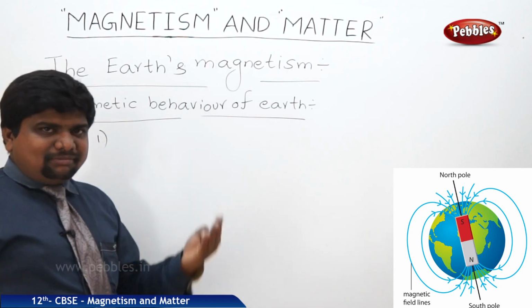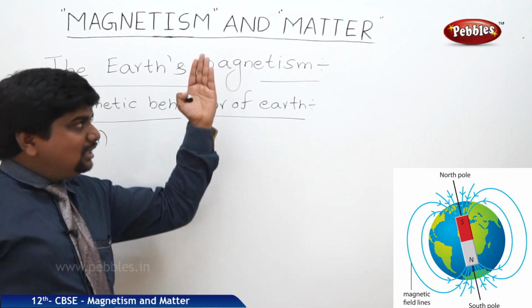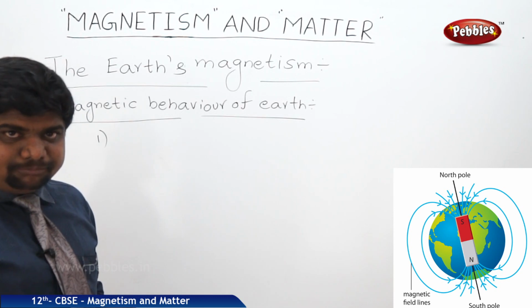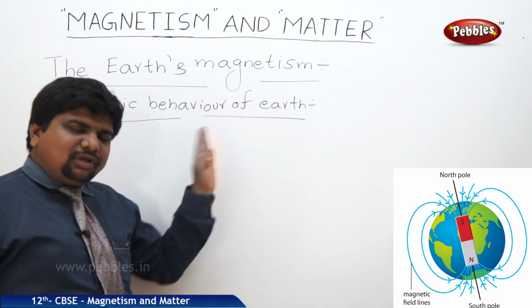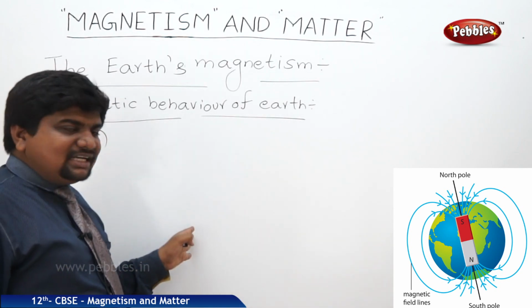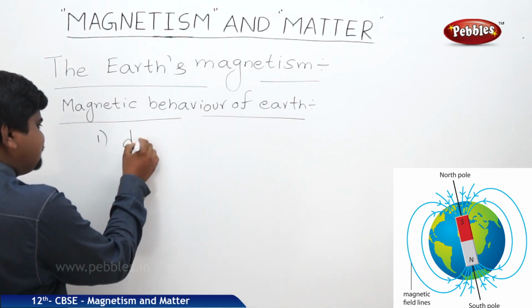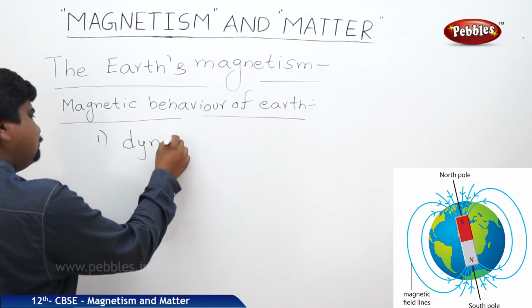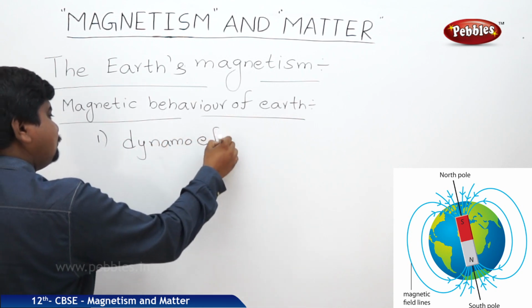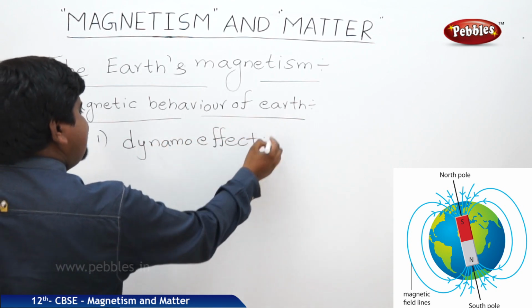Many thoughts and assumptions exist about the magnetic behavior of the earth, but they may or may not be true. The correct explanation for the magnetic behavior of earth is the dynamo effect. What is the dynamo effect?